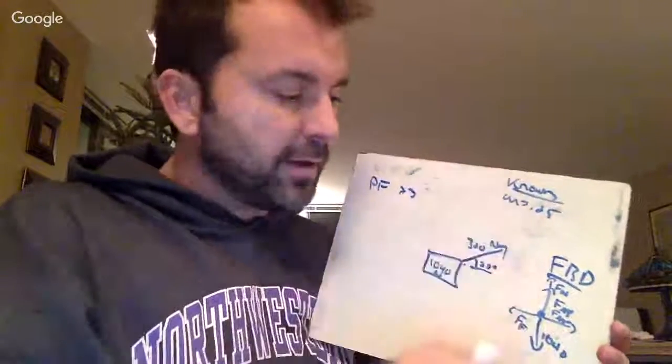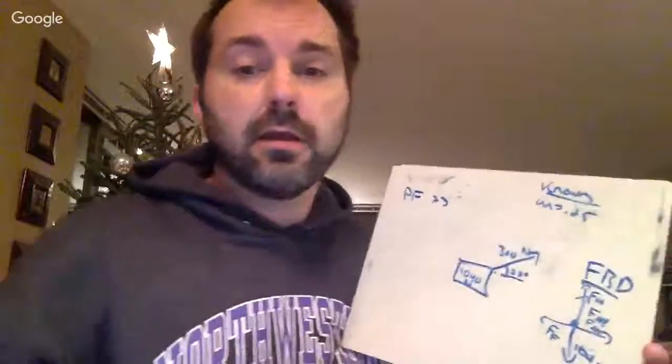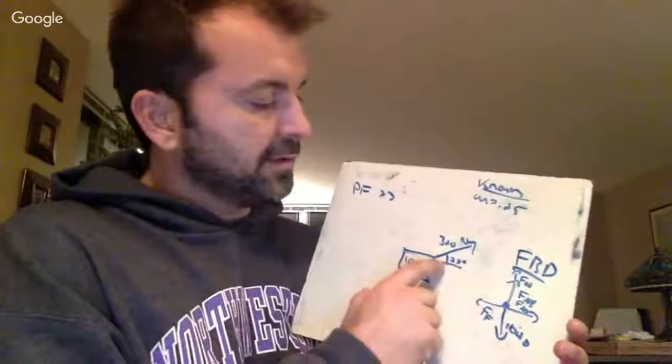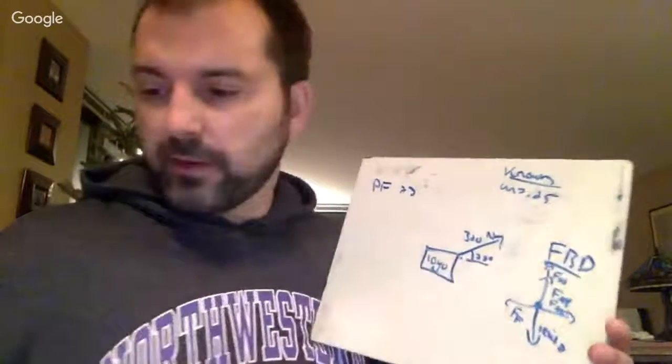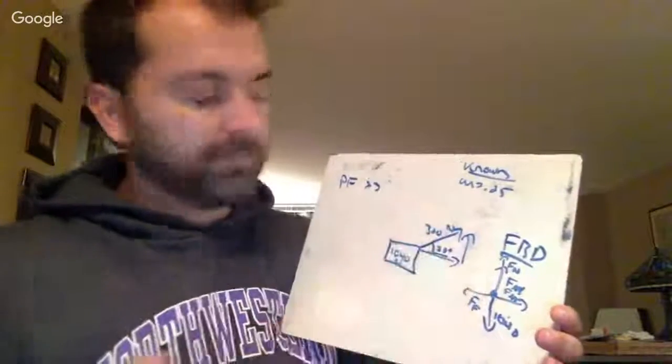The box isn't moving in the y direction, and in the x direction there'll be a net force. The box will be accelerating. So first thing, let's find FAY and FAX. I'm going to split this 320 at a 28-degree angle up, so we're going to find the x and the y.